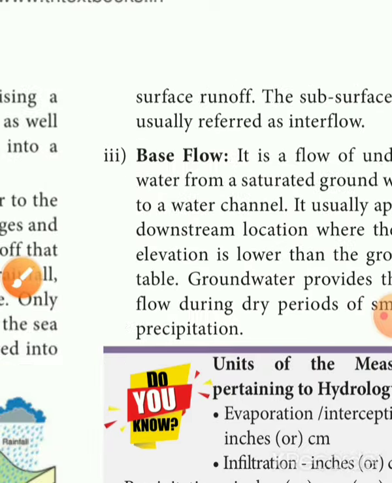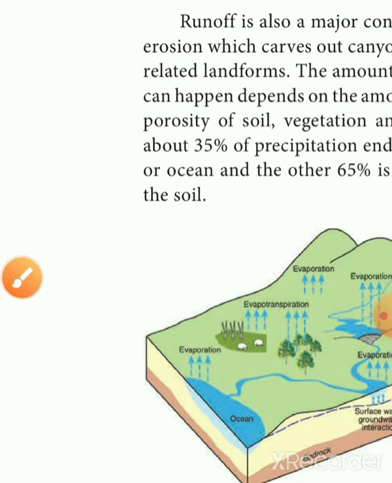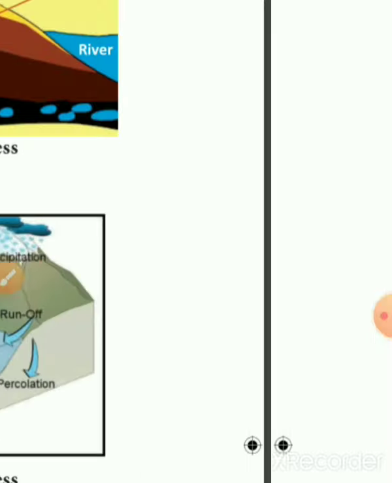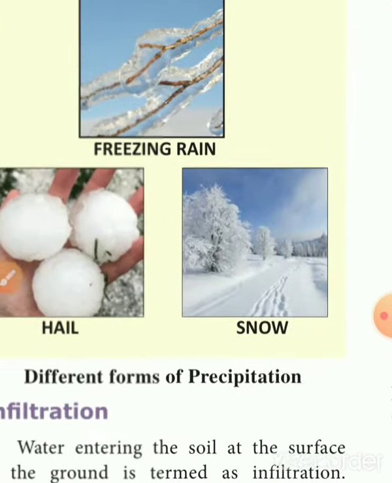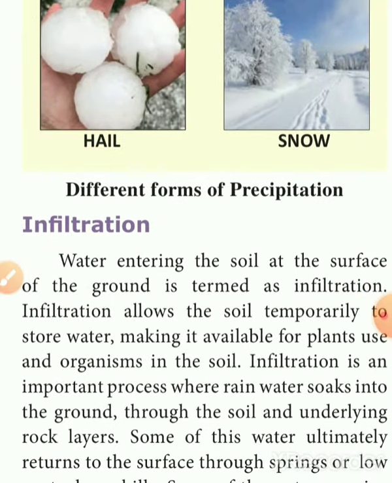So students, today we discussed the remaining processes of the water cycle in this class. The first one is the infiltration process.